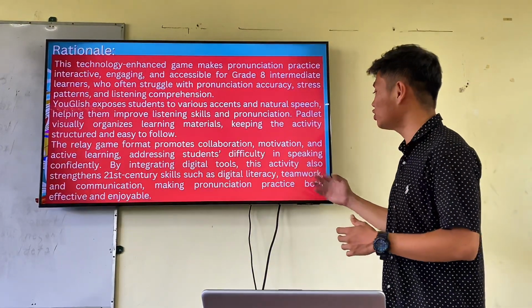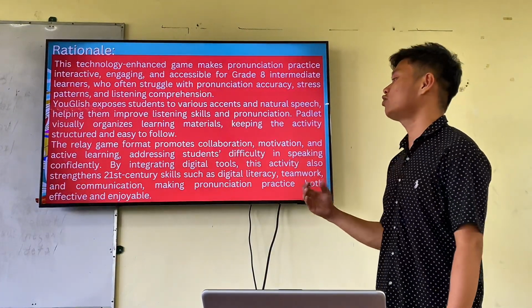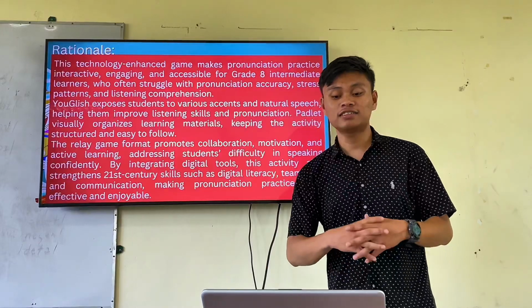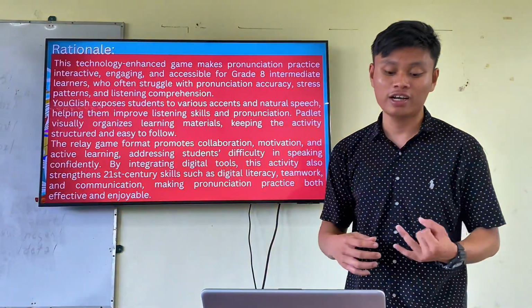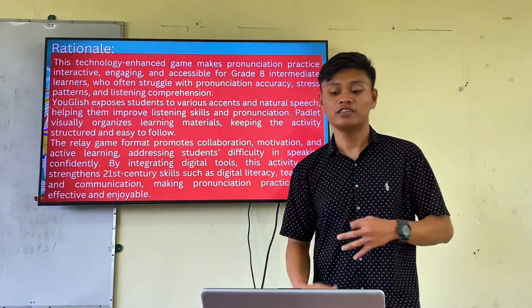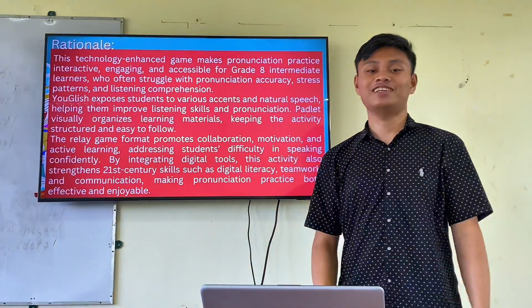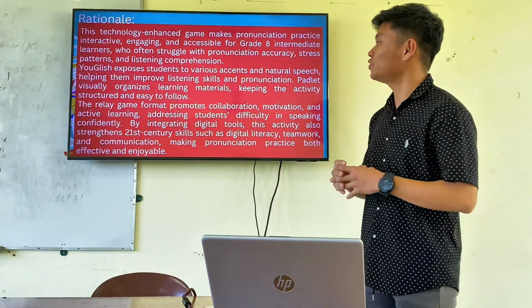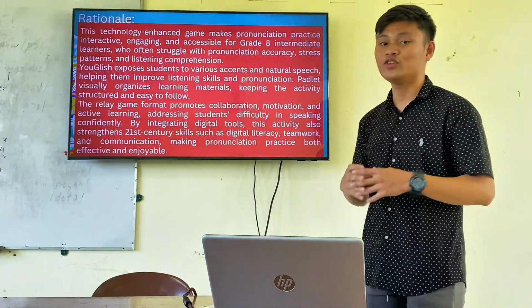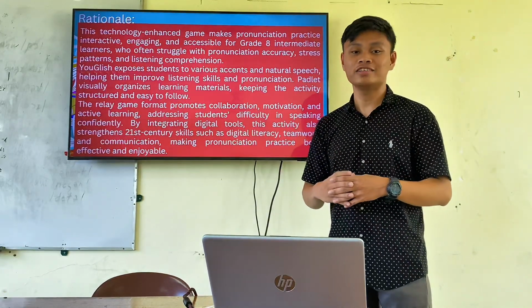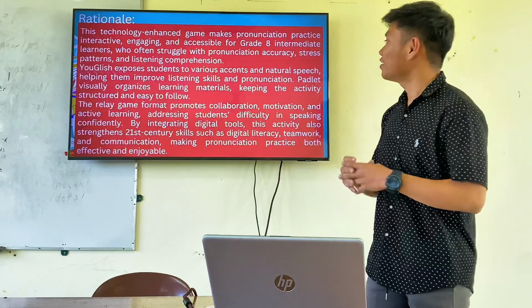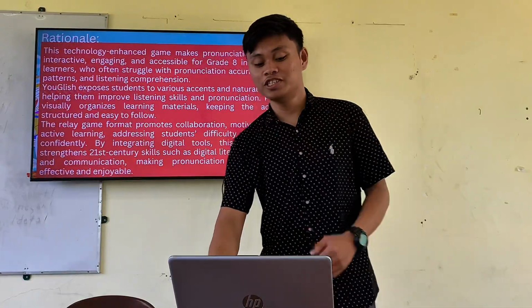By integrating digital tools, this also strengthens 21st century skills such as digital literacy, teamwork, and communication, making pronunciation practice both effective and enjoyable. These technology tools, Youglish and Padlet, are useful for intermediate learners to enhance pronunciation accuracy. And let's proceed to assessment.